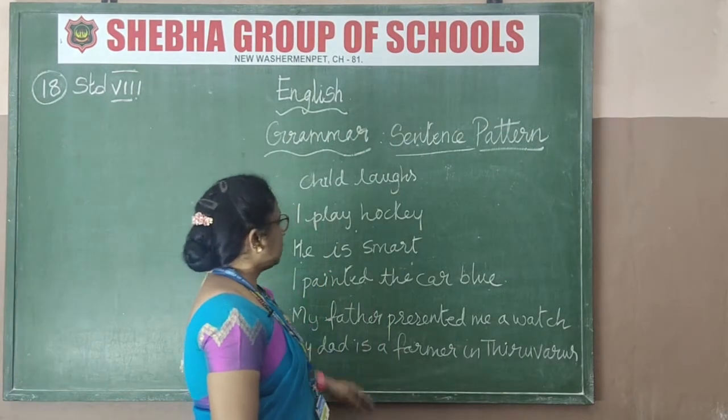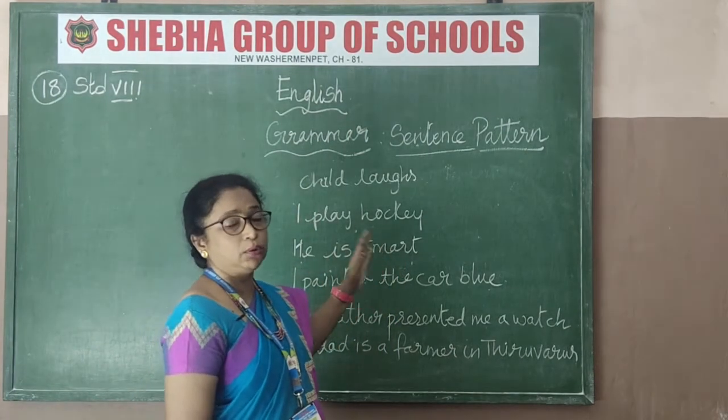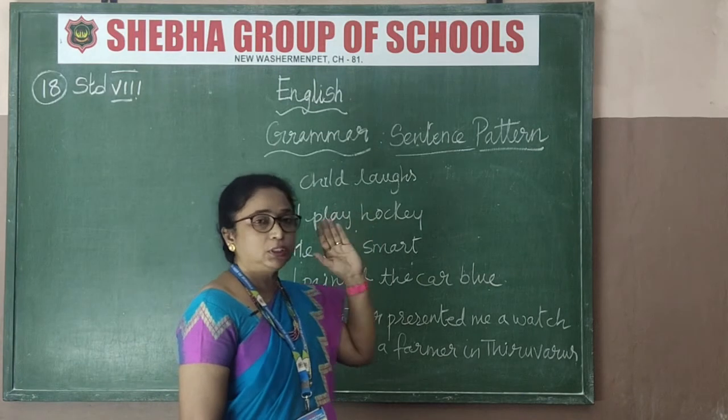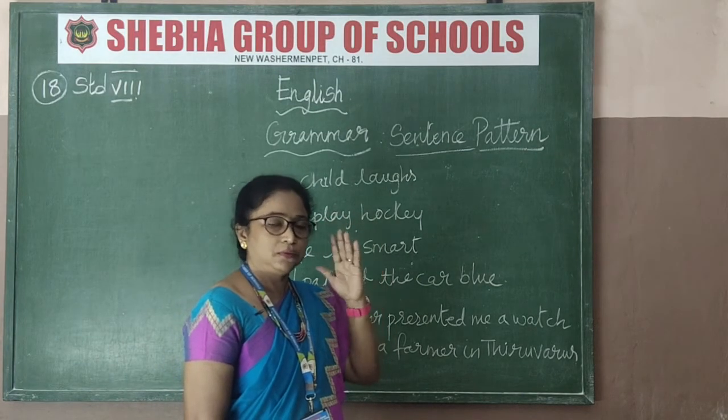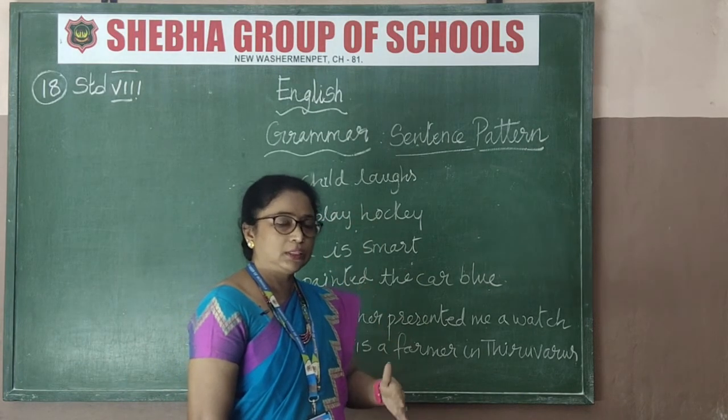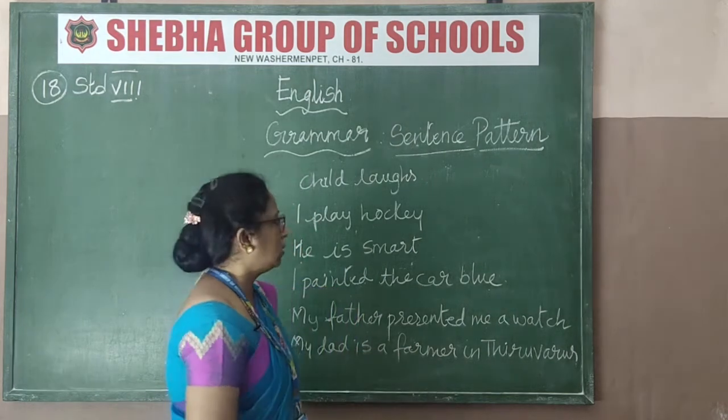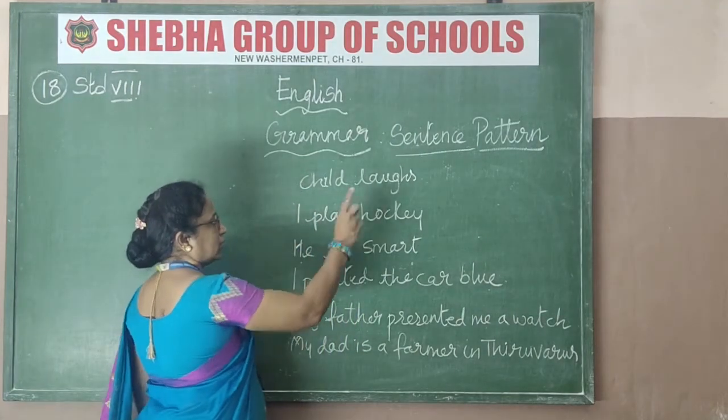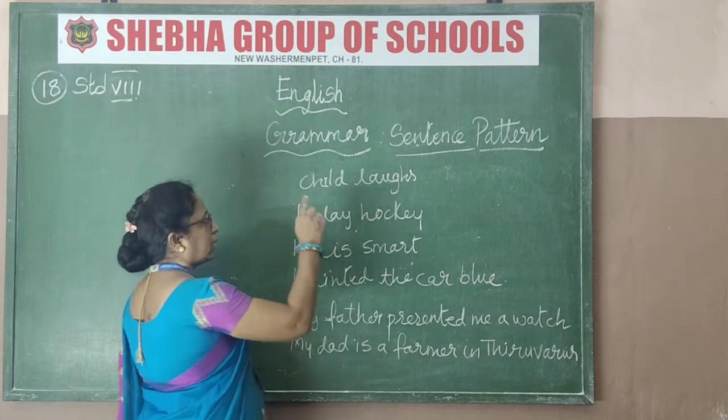Now I am going to tell you about the examples: how to identify the sentence and how to split it into SV, SVO, SVIODO, SVA. Listen, look at the board. This first sentence, how will you split it? Child laughs.